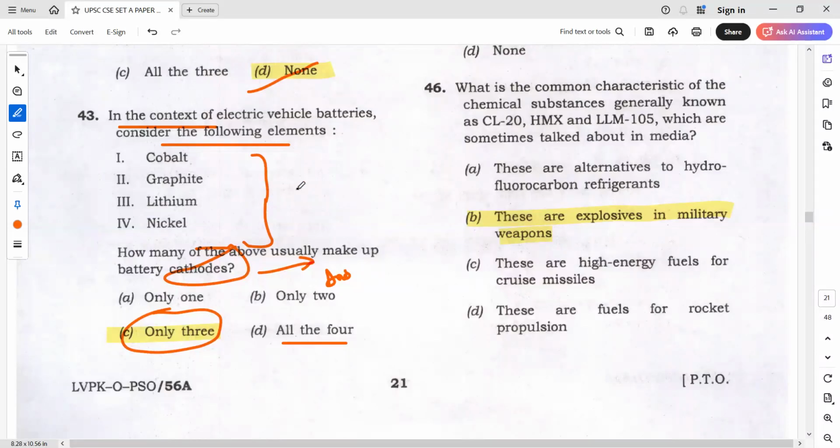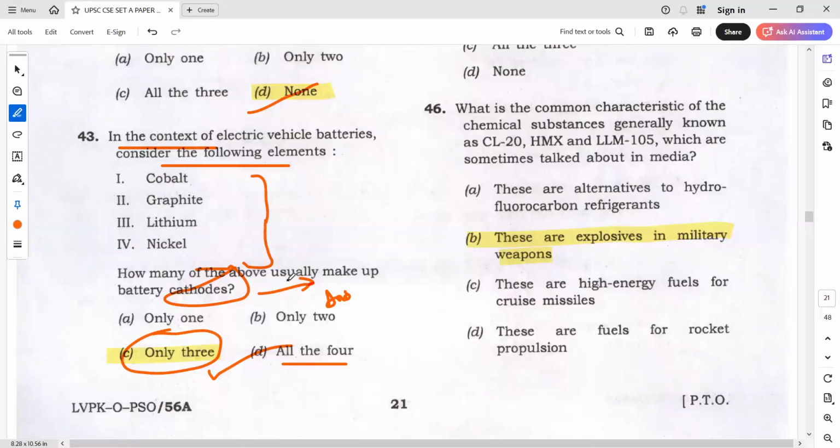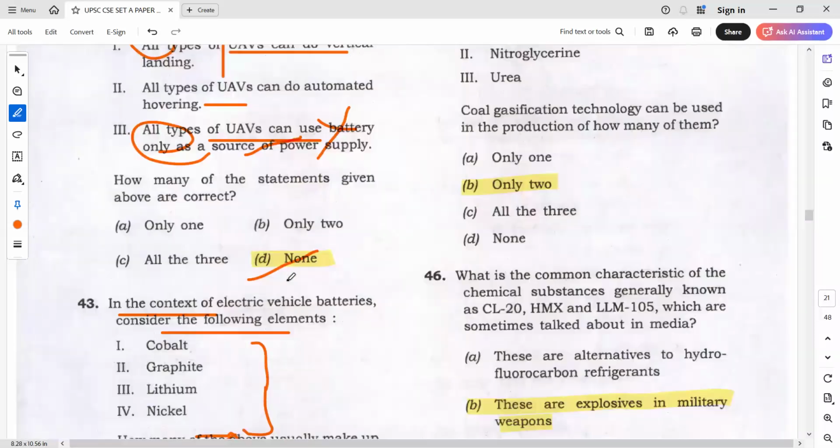If you remember in HFCs also, I gave that, lubricant they have given. Maybe some institutes might have given only 2, but I would say go for only 3. We'll see once the UPSC key is out next year, but still it will be a speculation.